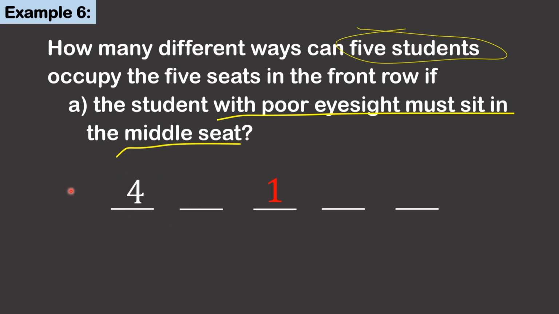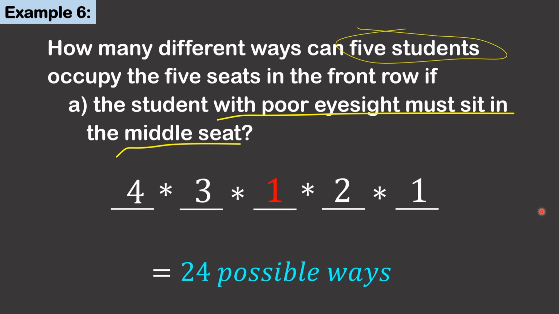Starting with the first one, there are 4 choices, then 3 remaining choices for the second seat, 2 remaining choices for the next seat, and 1 choice for the last seat. Multiply, therefore, there are 24 possible ways for the 5 students to occupy the 5 seats if the student with poor eyesight must sit on the middle seat.